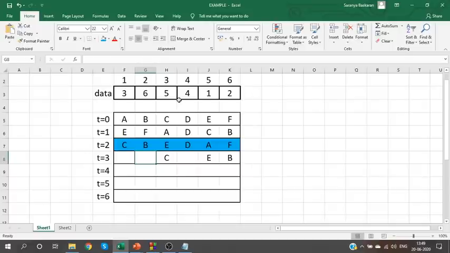Okay. Next step. 4 stays at 4. D will stay here. 5 goes to 1. So A, which is at 5, will go to 1. And 6 will go to 2. F is at 6, it will go to 2.